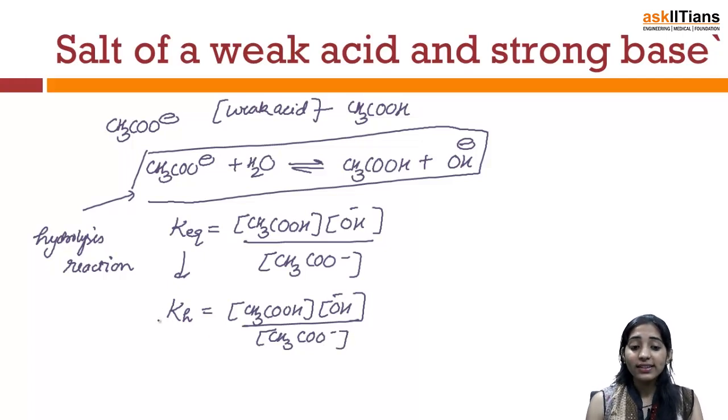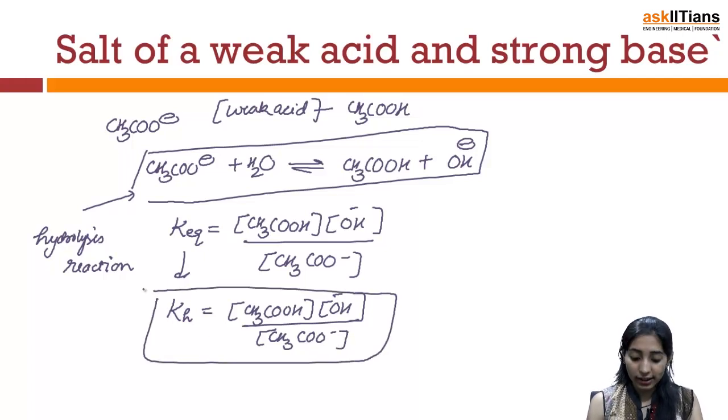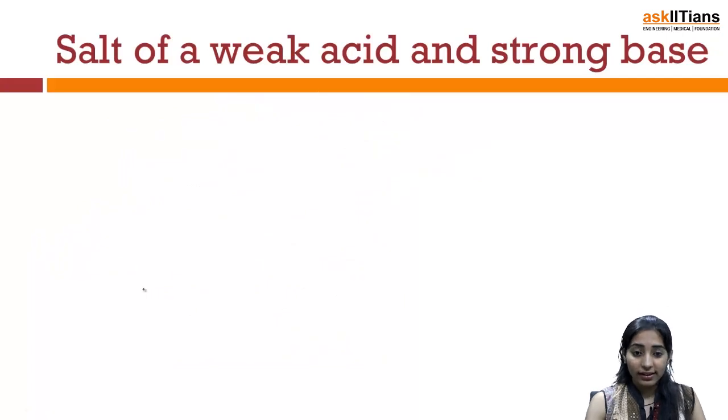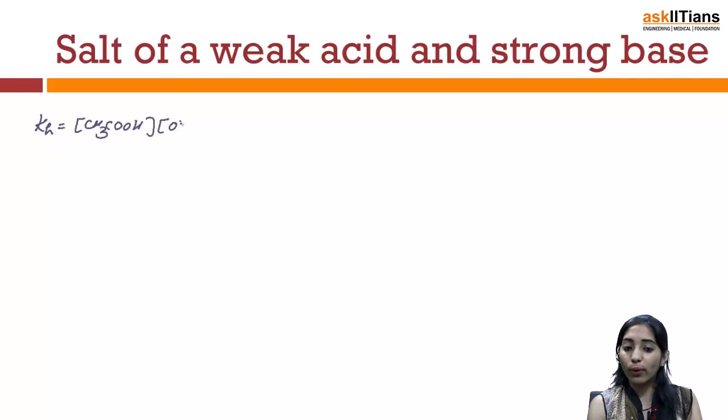Now if I take this into account and continue with the further reaction, we multiply and divide the above equation by H positive of the solution, because we have H positive ion in the solution. So whatever equilibrium constant Kh I have obtained is CH3COOH multiplied by OH minus, divided by CH3COO minus.